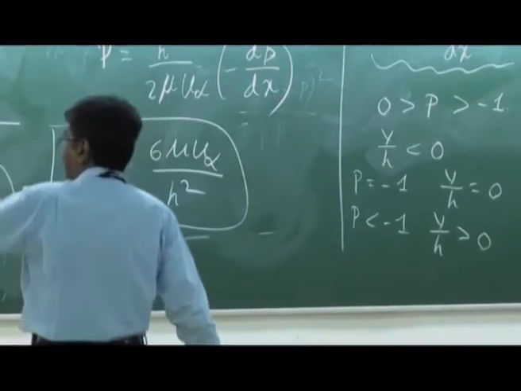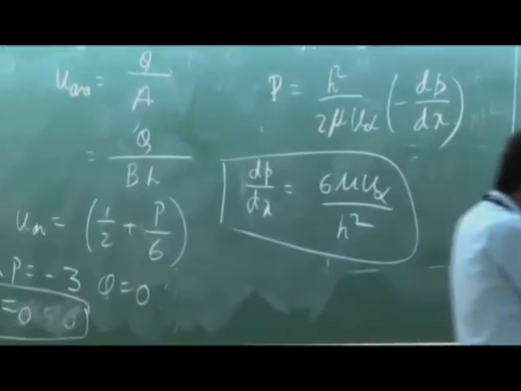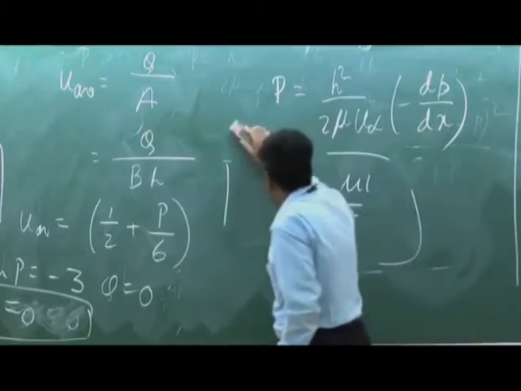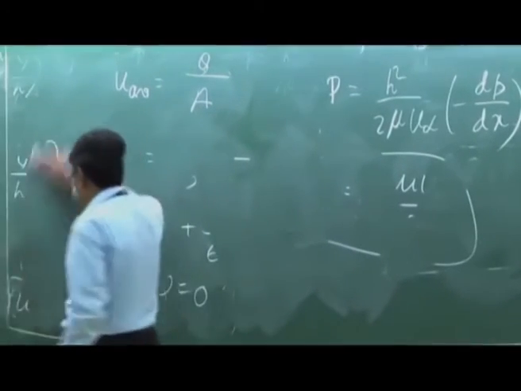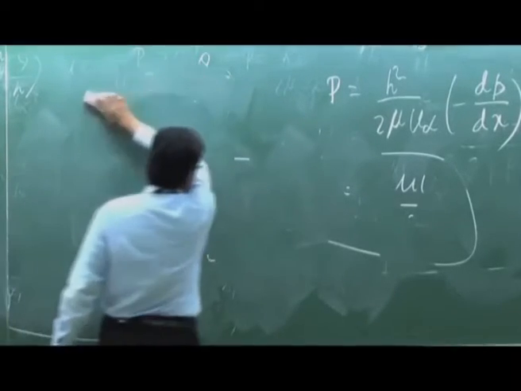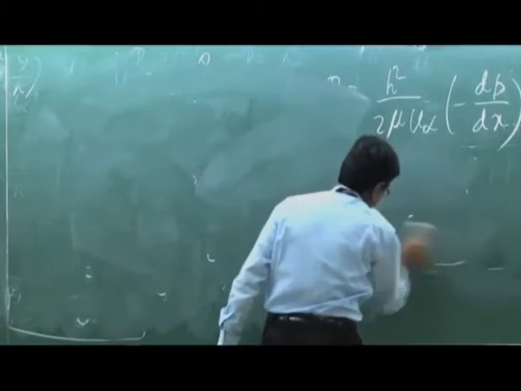This figure, before I leave you today, I will draw again so that you can understand the velocity distributions in a Couette flow very well. Please wait for 5 minutes.